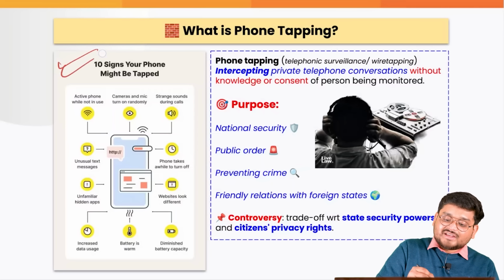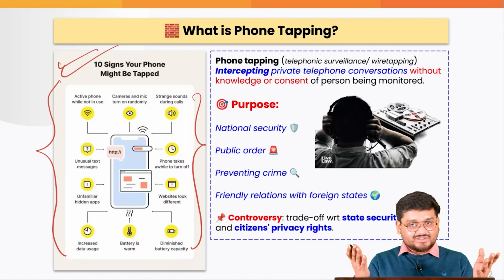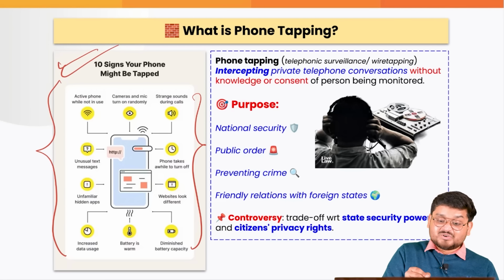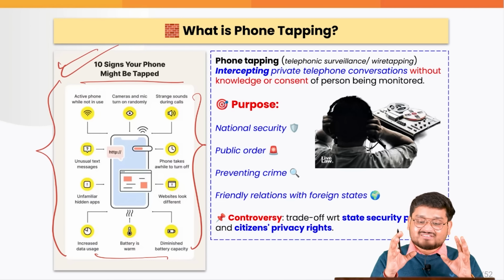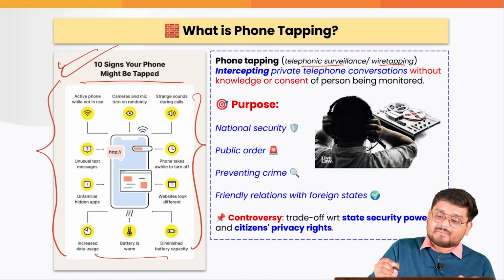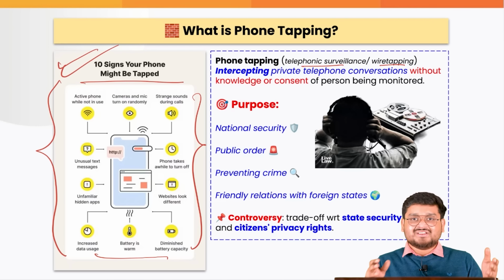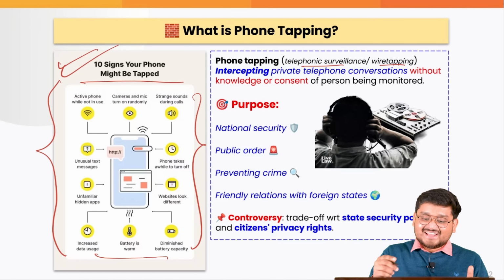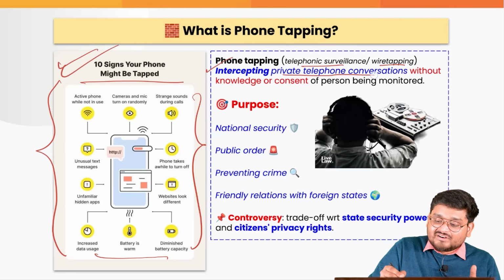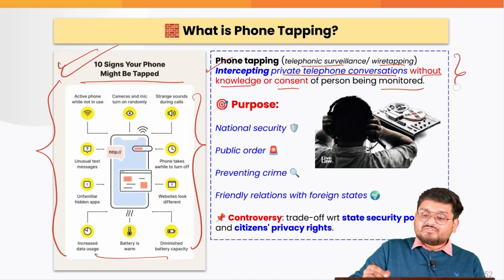Firstly, there are so many signs, if you see some of the signs, maybe because you are a very rich person or a very influential person, maybe your phone is being tapped, right? So if you see these signs, you must be very worried, because your phone maybe is being tapped. And phone tapping, or telephonic surveillance, or wiretapping as it was earlier known, because majorly the spy movies and all of those movies, as you have seen in recent times also, rely on phone tapping. The story plot relies on phone tapping, right? It means that you are trying to intercept private telephone conversations without the knowledge or consent of the person being monitored. Now, if you are doing it, it is illegal.